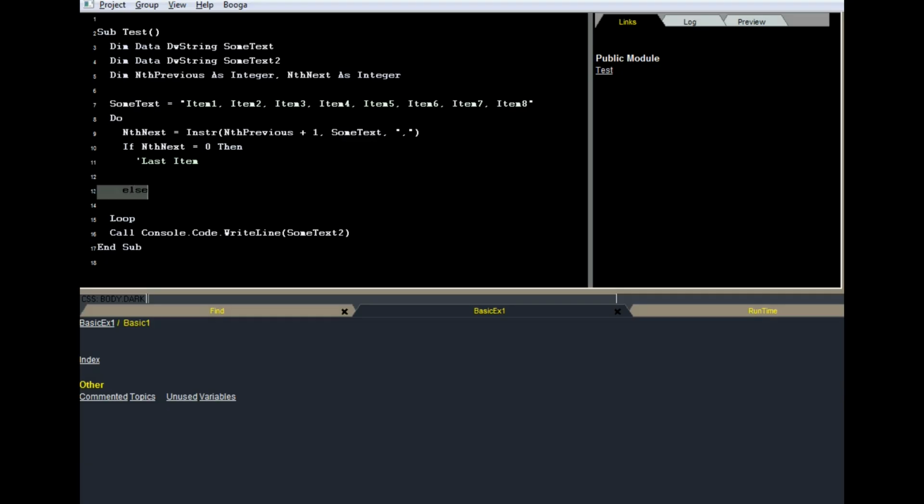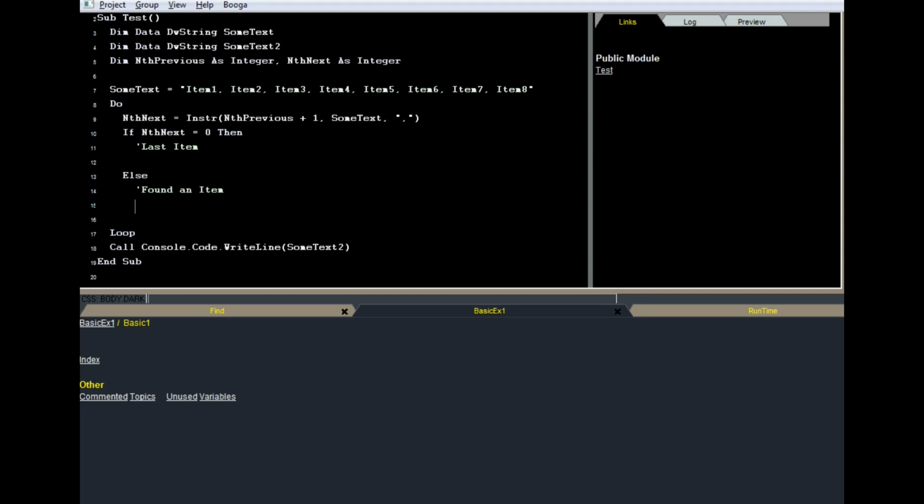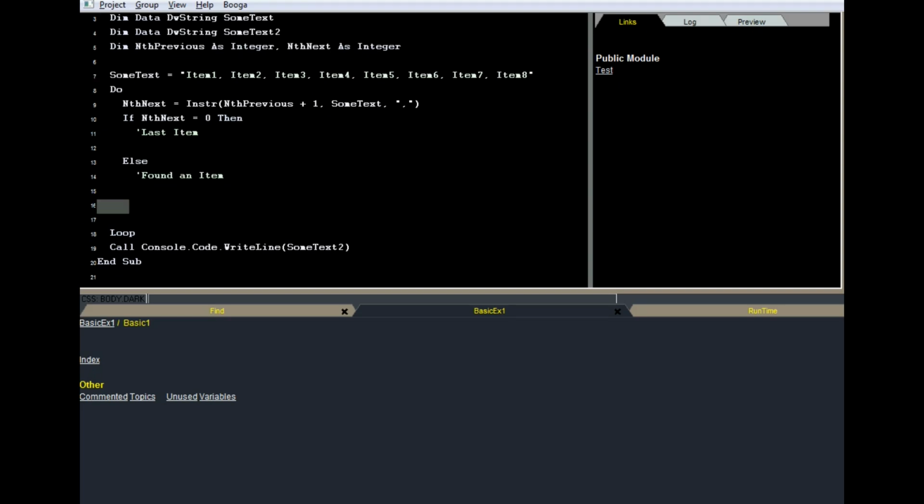Put something there. I'm going to fill this in first. This will be found an item. EndIf. It didn't fix my EndIf for me. Okay, I never type a space in there because it always fixes it for me. VB6 would fix it for me.